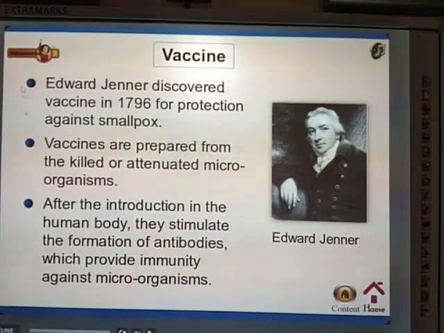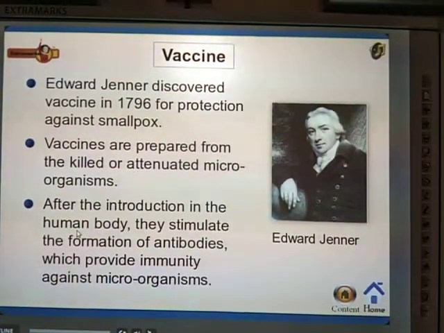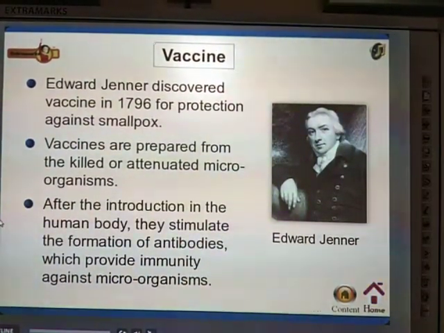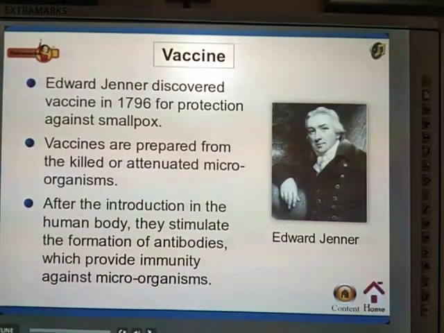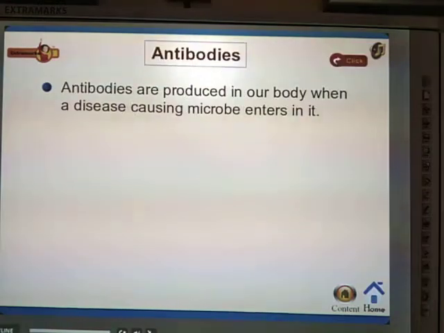That is how these vaccines are prepared from killed or attenuated microorganisms, which provide immunity against the microorganisms. We inject these vaccines into the body, and by that they provide the immunity to kill the microorganisms.